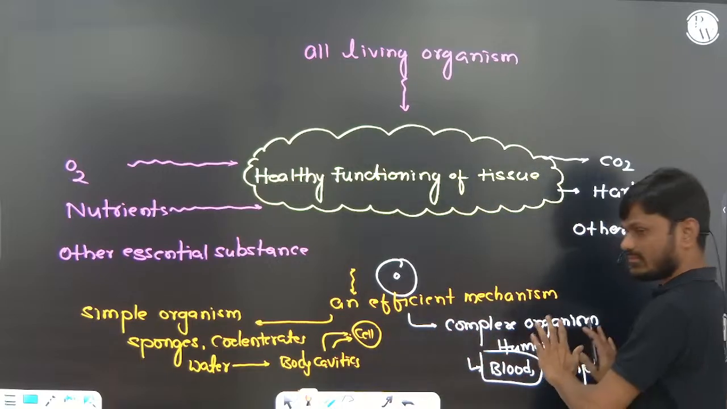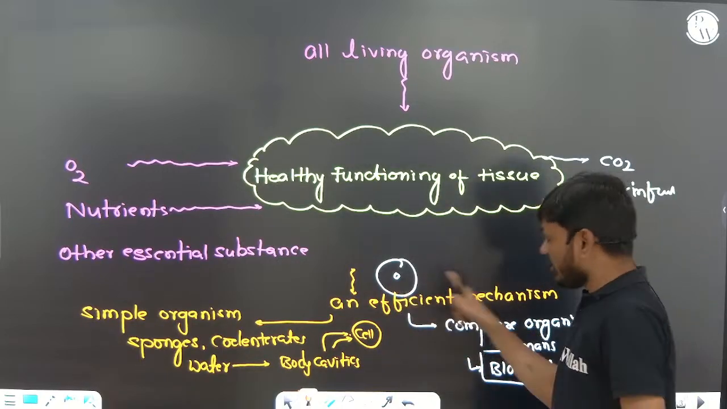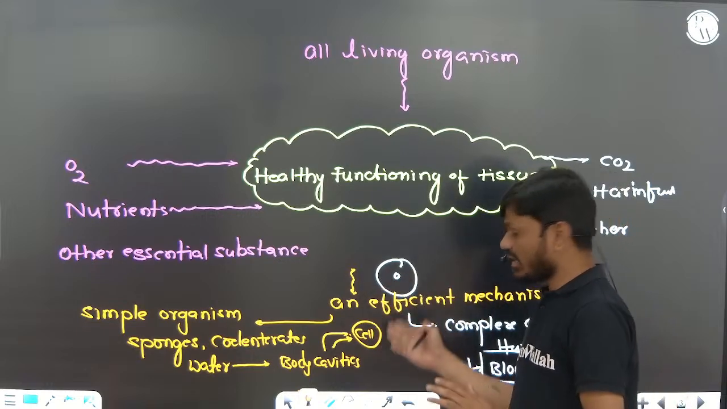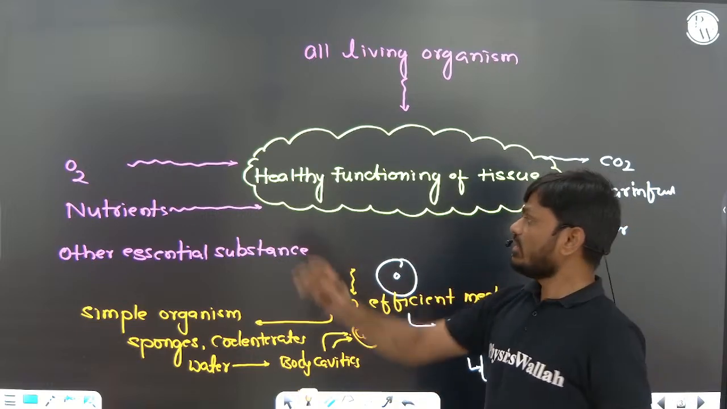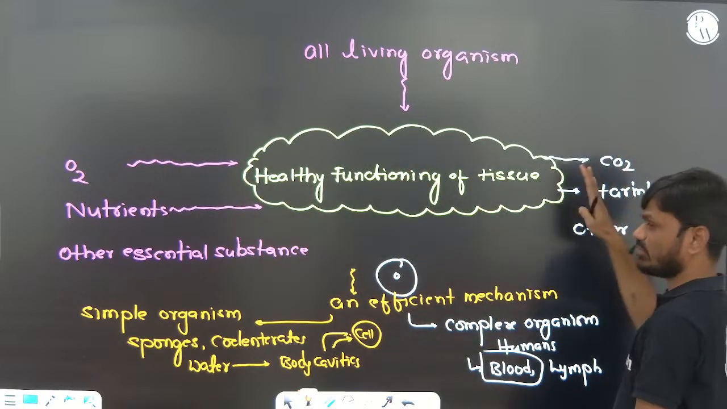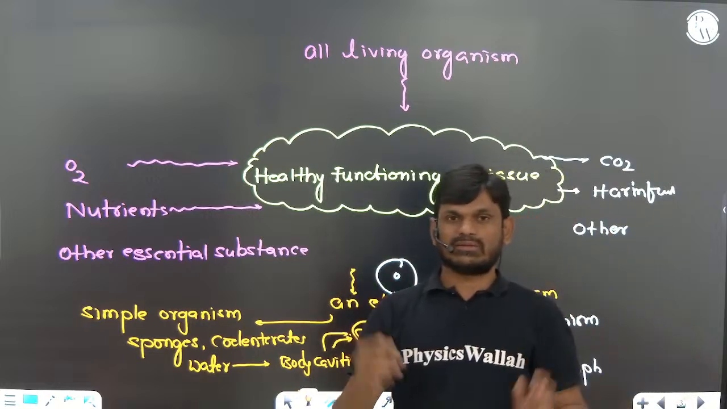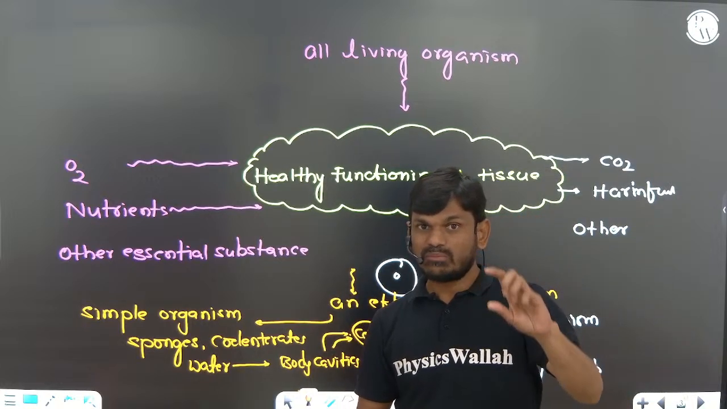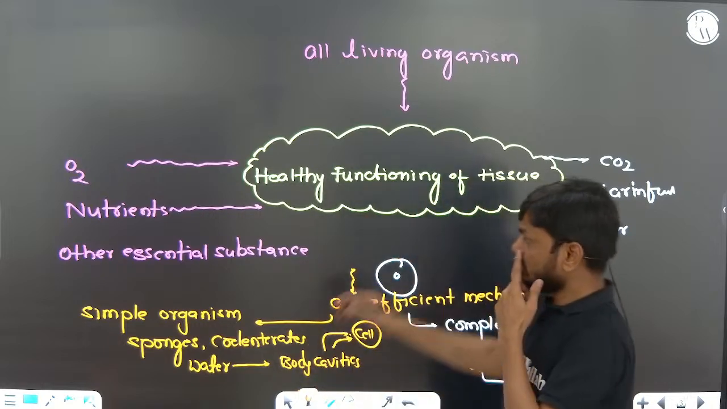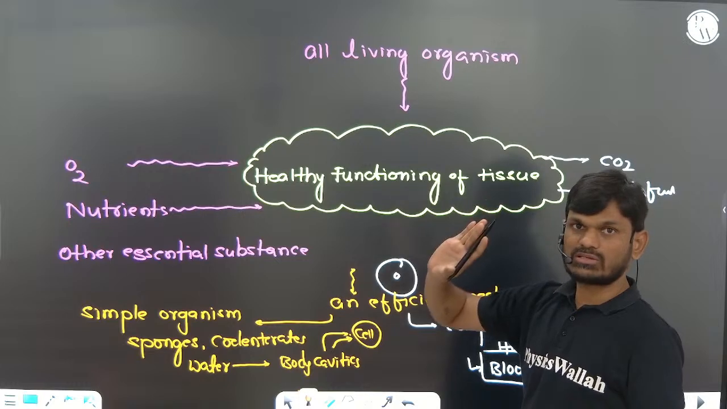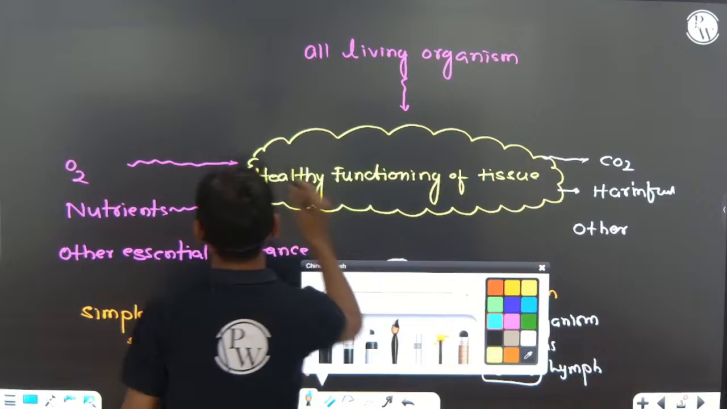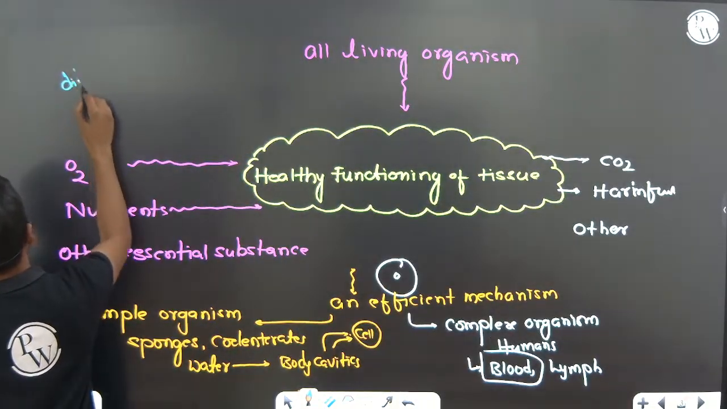Right? Now, this efficient mechanism is not the same. That efficient mechanism which is helping in transportation of these materials to the cell and elimination of these materials from the cell is different. Different groups of animals have evolved different types of mechanisms for elimination of these components. So this is very, very important. Okay, I will write here: different groups of animals.